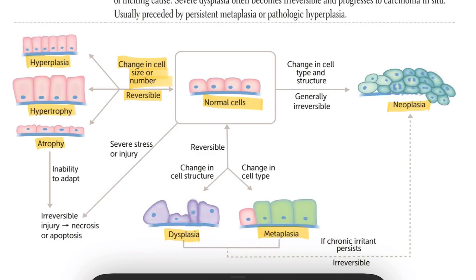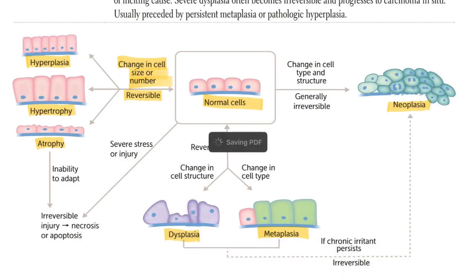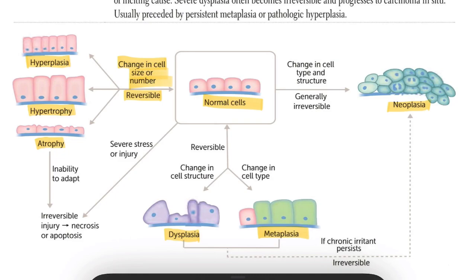Before ending this video, I have to give a little recap. Hypertrophy means an increase in cell size. Hyperplasia means an increase in the number of cells. Atrophy means decreased cell size or a decreasing number of cells. Metaplasia means a change in cell type.